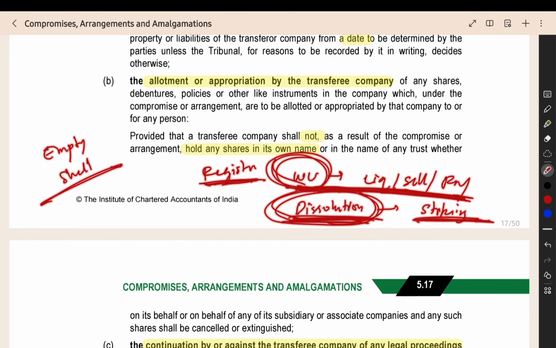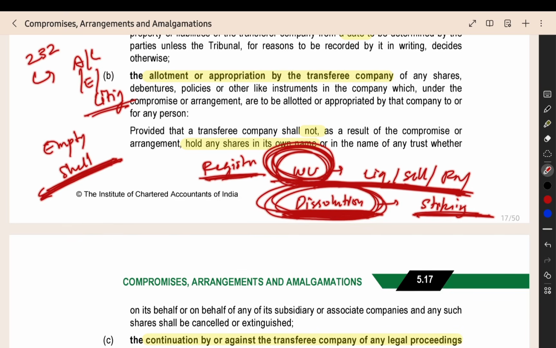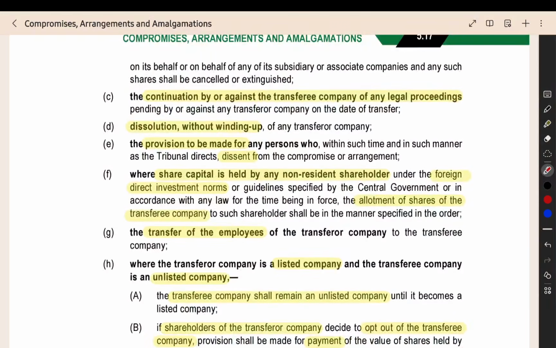Now here, in winding up, we will sell the assets and we will make the company into an empty shell. But in this particular section number 232, already all the assets, liabilities, employees, the litigation, everything is transferred. So the company is already an empty shell. So no need to do the winding up process. Directly we can do the dissolution. That is called dissolution without winding up. So this point will be repeated in many places in this chapter. So I hope you would have understood it clearly by now. Now here that is done.